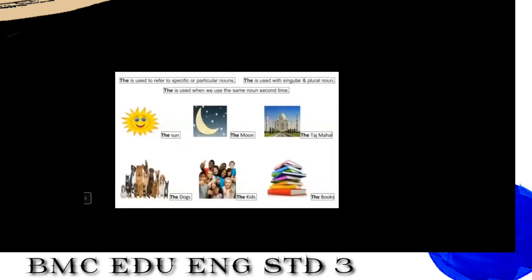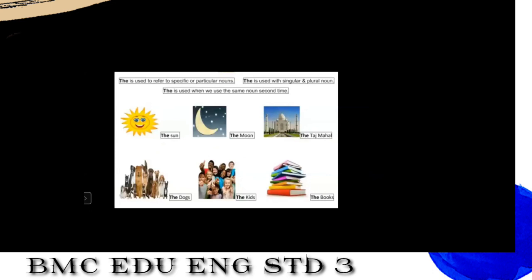Now see here, there are some more examples of the. The sun, the moon. We are talking about a singular one, and we have used the. Why? Because they are specific. That is why we use the. The Taj Mahal. Now see, students, with the plural noun, the dogs. There are so many dogs. You can see in the picture, left side, there are so many dogs.